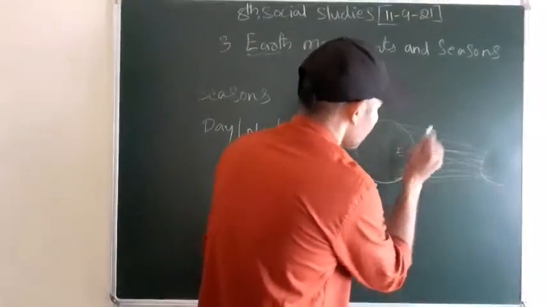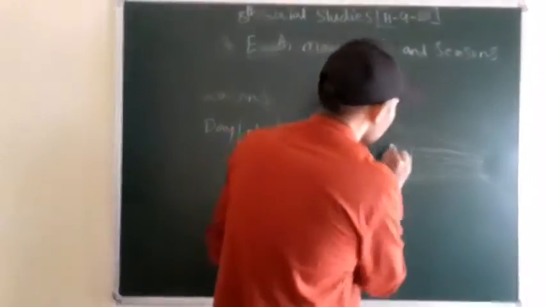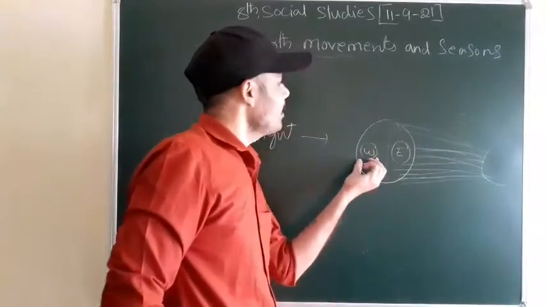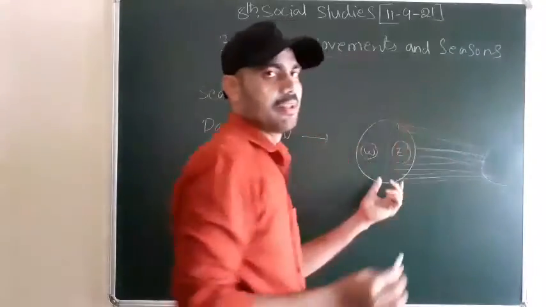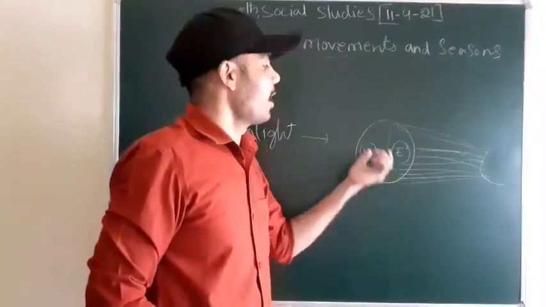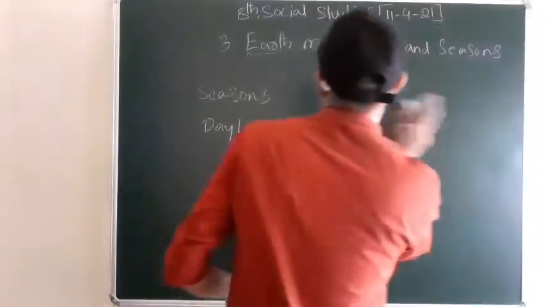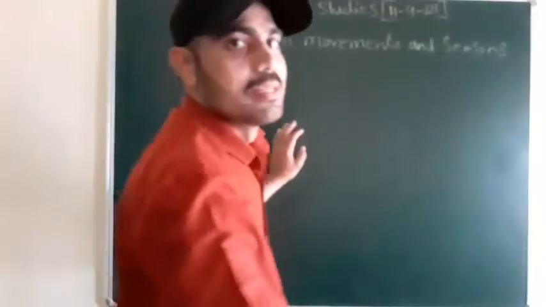You may consider this the east side and this the west side. The east part of the earth is receiving the sunlight. But what about the west part? This west part comes under the dark side. So that's why this happens, because of the movement of the earth. Movement of the earth creates the seasons.